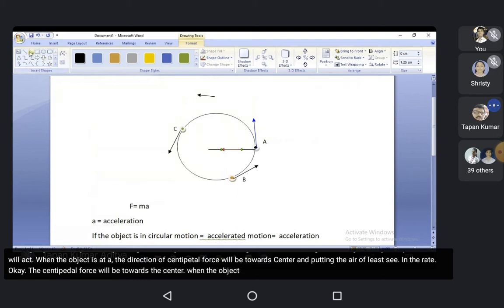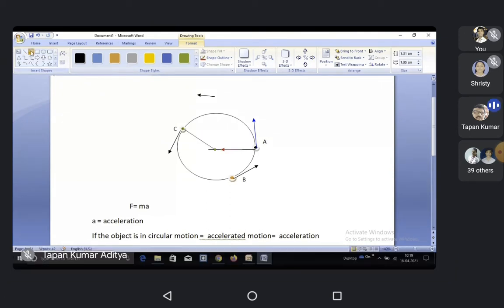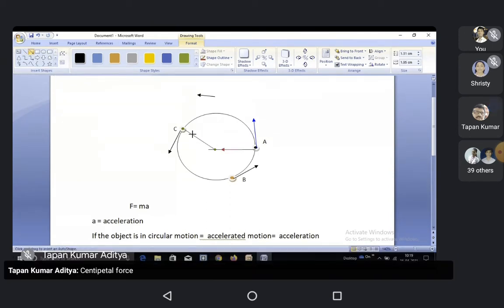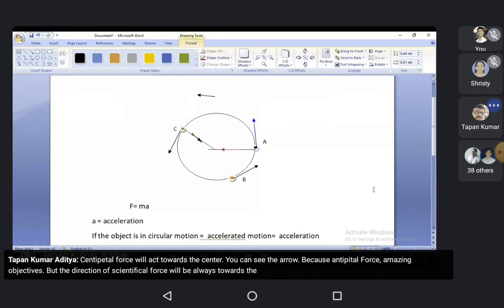When the object is at C, the centripetal force will act towards the center. You can see the arrow. The direction of centripetal force will always be towards the center.